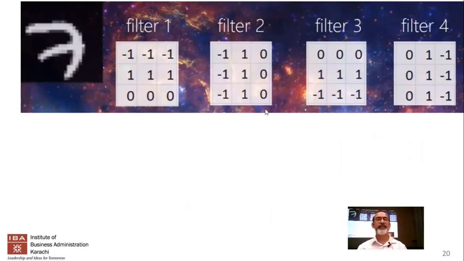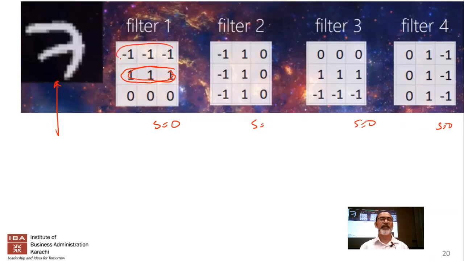Here's a set of filters that are in 2 dimensions, and tell me what they're trying to do. So here's the input image, and here's a filter which has ones over here. What is the sum now? First of all, sum is 0. All of these sums, are they all 0? Yes, all of the sums are equal to 0. But notice that there's a difference between how they're positioned. So ones over here and -1s over here. In this case, the ones are vertical and the -1s over here.